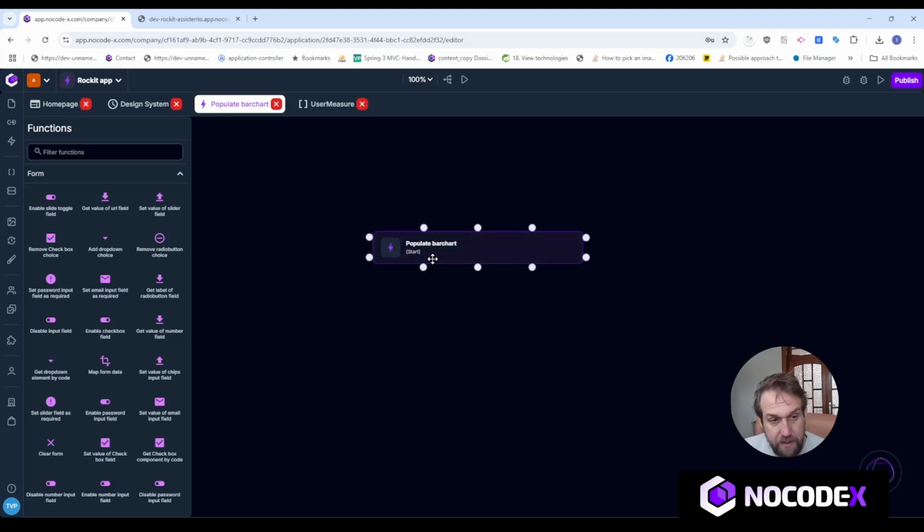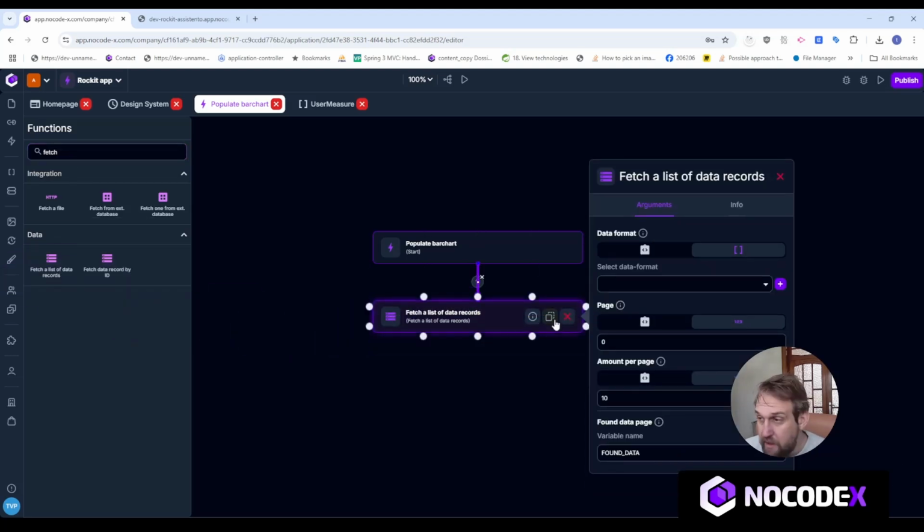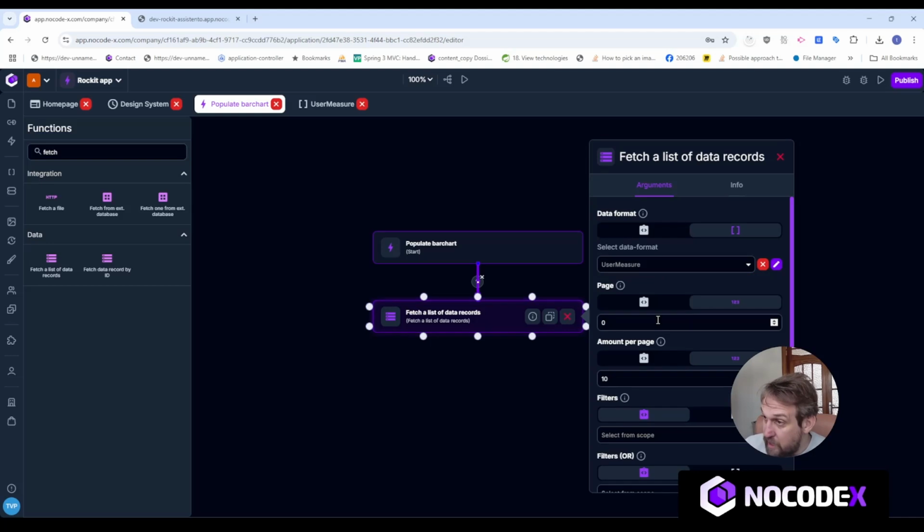So I have this action right here, and the first thing that I should do is get the data from the database. So I can use fetch a list of data records to do so. What this does is it actually does what it says. It gets a list of data records from the database. But I have to select from which data format I want to select data records. In this case, I want to select user measures, and I selected the data format.